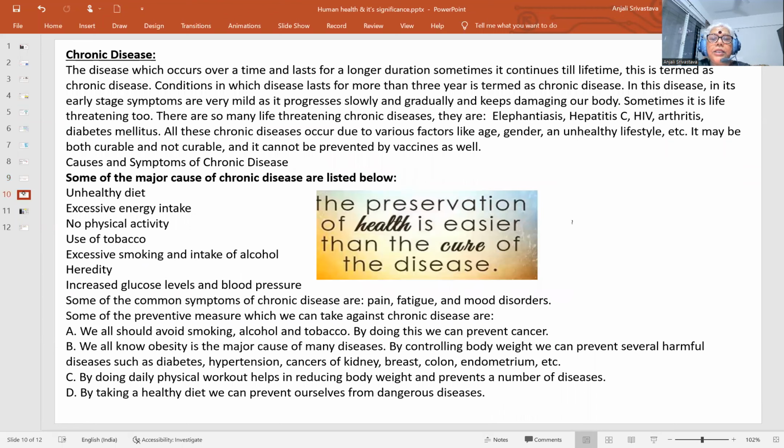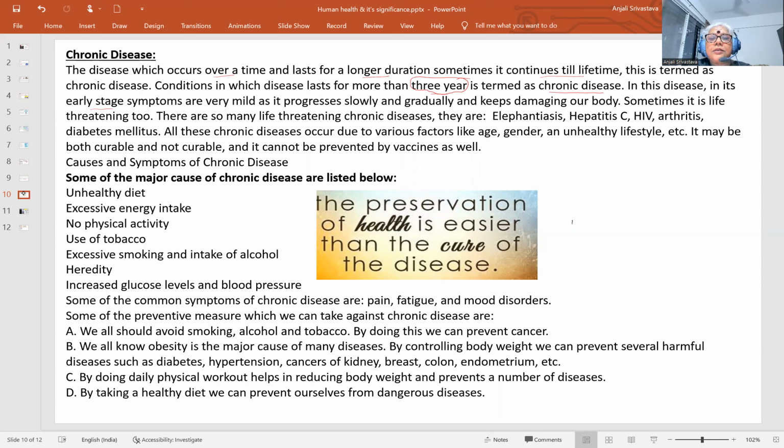But chronic diseases occur over time and last for a longer duration. Sometimes it continues for a lifetime, and it is termed a chronic disease. The condition in which a disease lasts for more than 3 years is termed a chronic disease. In general, this has been given as a measurement in the definition of chronic disease, but this is not very strict. Sometimes chronic diseases may be fatal even within a very short time, under very particular conditions.